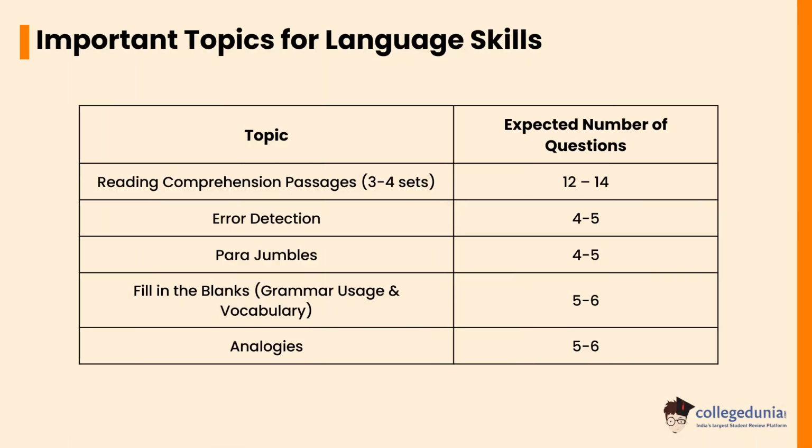In reading comprehension passages, the expected number of questions is between 12 to 14. Error detection, expected number of questions is 4 to 5. In para jumbles, the expected number of questions is between 4 to 5. Fill in the blanks, the expected number of questions is between 5 to 6.